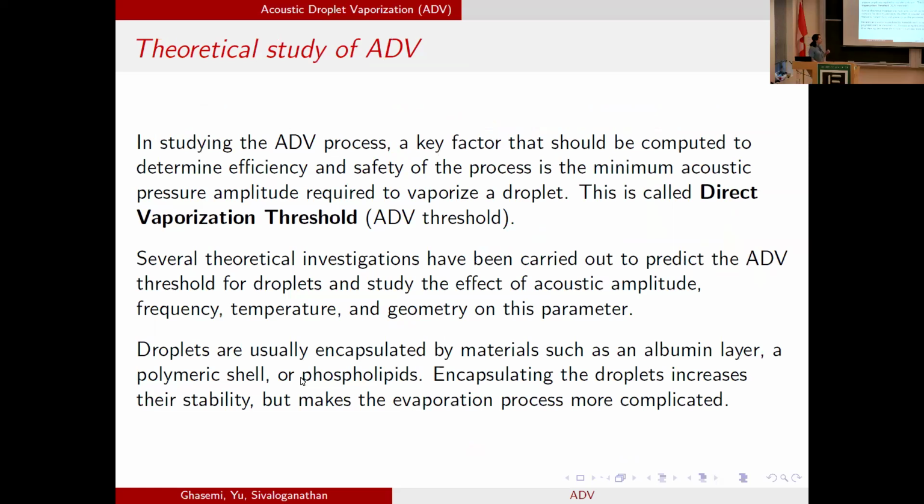One important factor in studying ADV is determining the minimum acoustic pressure that is required for direct vaporization. This is called the direct vaporization threshold, or ADV threshold. Several mathematical and experimental models and studies have been done so far to determine the ADV threshold under different environmental and mechanical conditions.